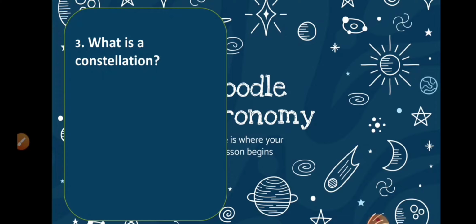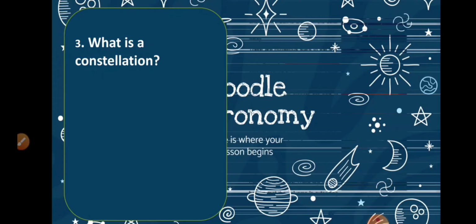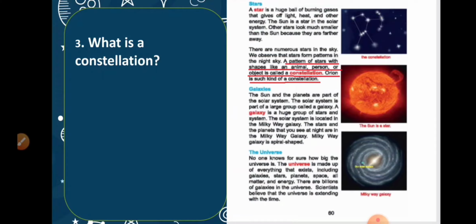Exactly just like that, sometimes there is a pattern of stars and it gets a shape, maybe like an animal or a person or an object. This kind of pattern of the shape of the stars is called a constellation. What is a constellation? In your book it is written, a pattern of stars with shapes like an animal, person or object is called a constellation. And Orion is such an example of a constellation.